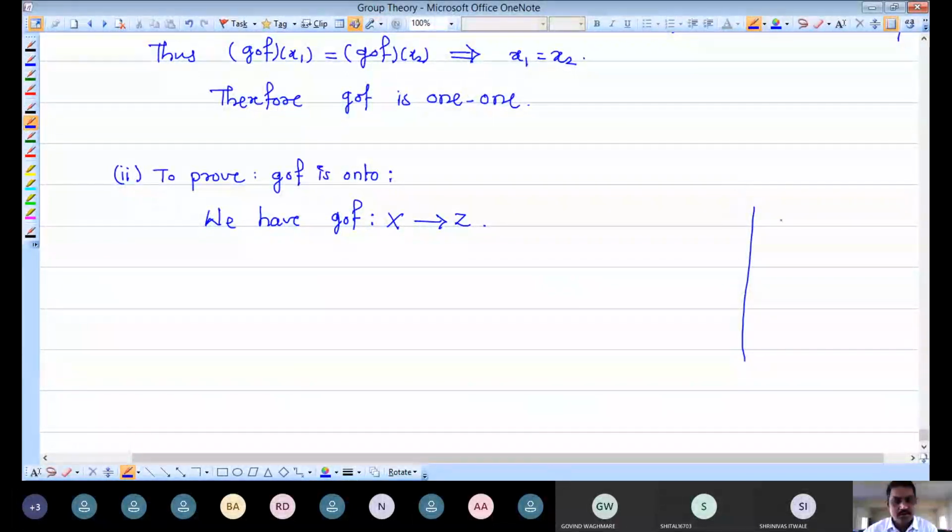And how do we prove our mapping is onto? We pick up any small z from capital Z and we try to find x.